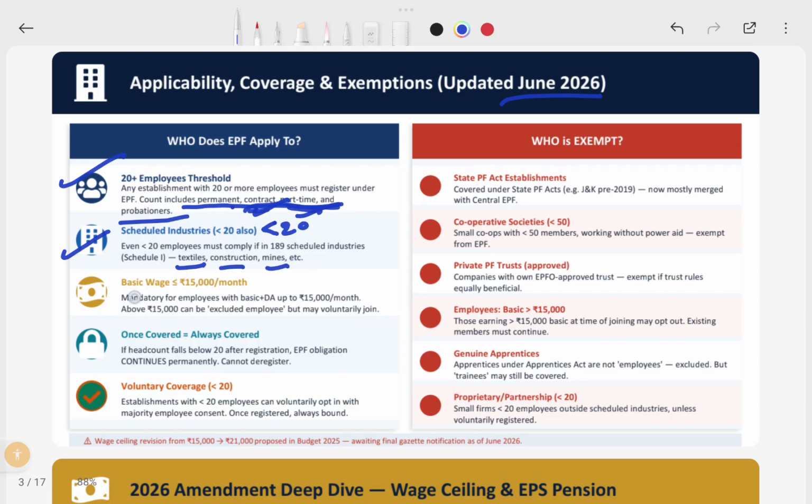And then the basic wage. This wage is up to 15,000. Up to 15,000 is mandatory; every employee should be covered. When it is not covered, we will discuss later. See, if it is the first time and the wage is already more than 15,000, unless you have any previous PF registrations, you can opt for exemption. But once it is covered, it is always covered. That is what it is saying: once covered, always covered.